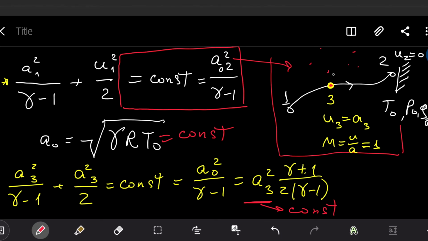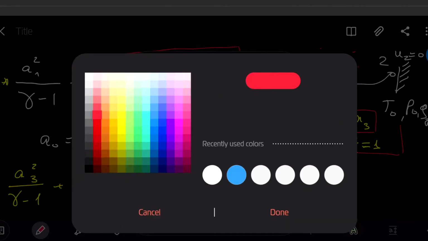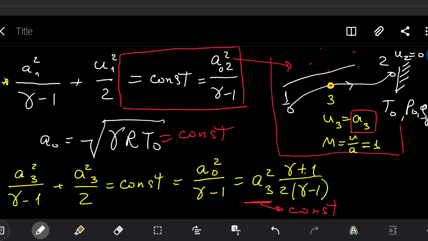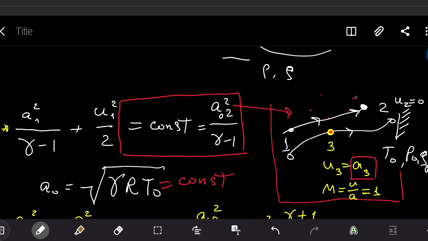Point where flow velocity equals the speed of sound. At this point, we have a speed of sound called characteristic velocity. This point will be constant for all the computational volume. Okay, if at some other point, let's assume I will take another color, some other flow direction, we have some other arbitrary point where we meet Mach 1.